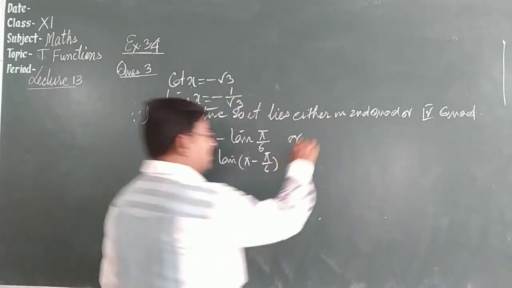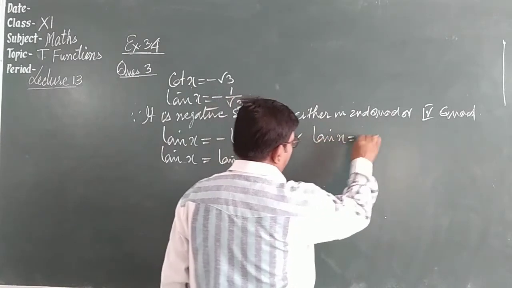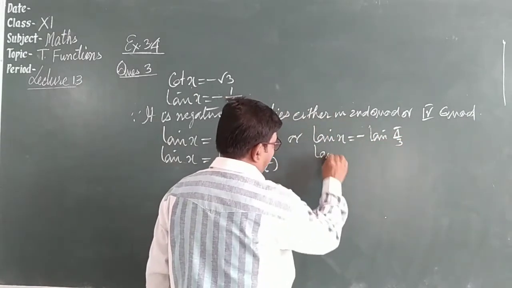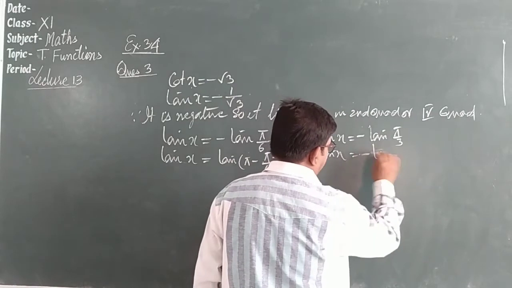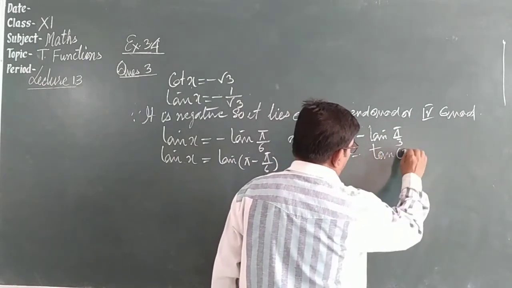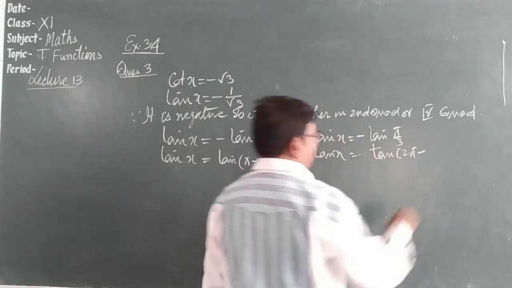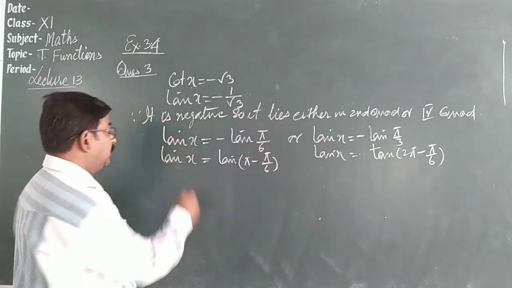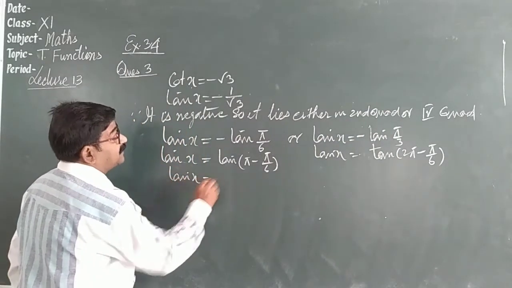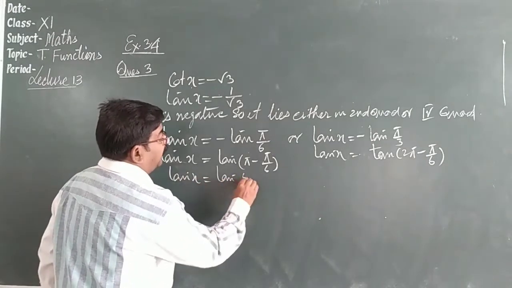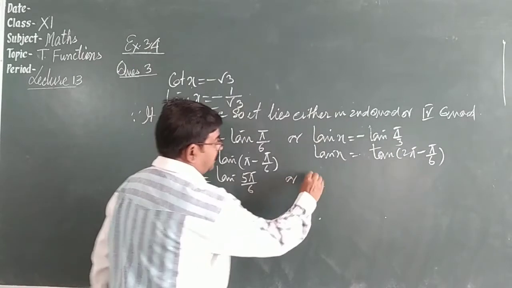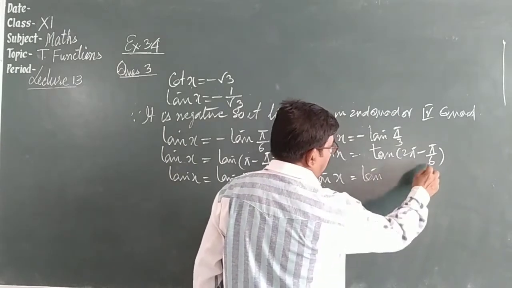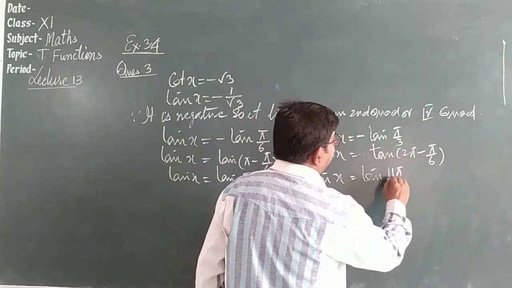If it is in the fourth quadrant, we can write tan x is equal to minus tan pi by 6, or tan x is equal to tan of 2 pi minus pi by 6. So this is tan x is equal to tan 5 pi by 6, or tan x is equal to tan 11 pi by 6.